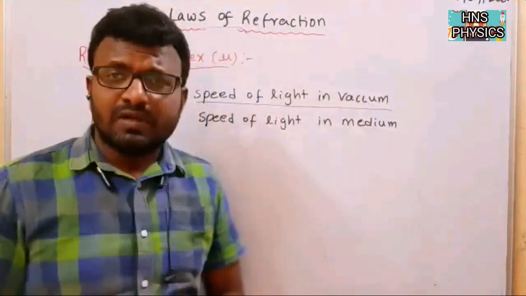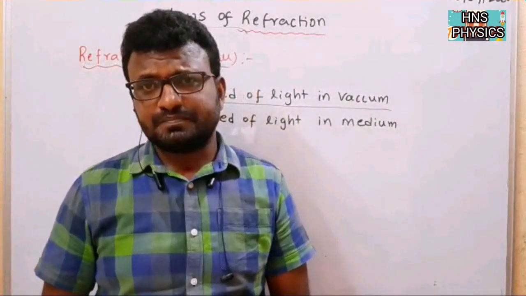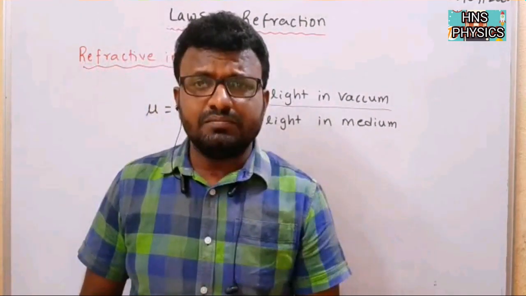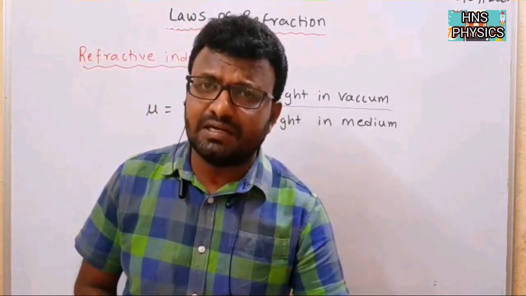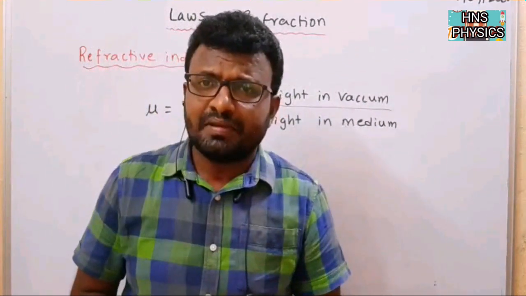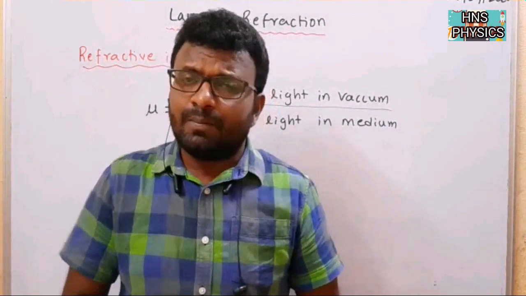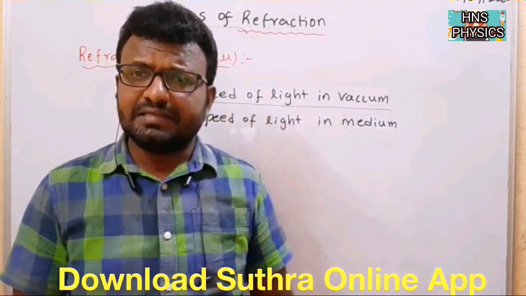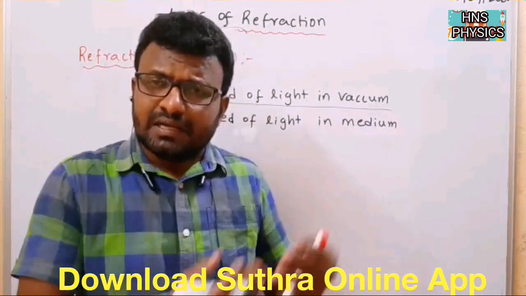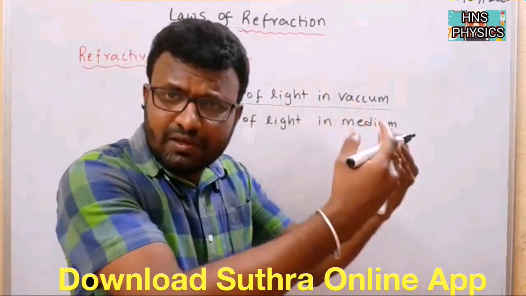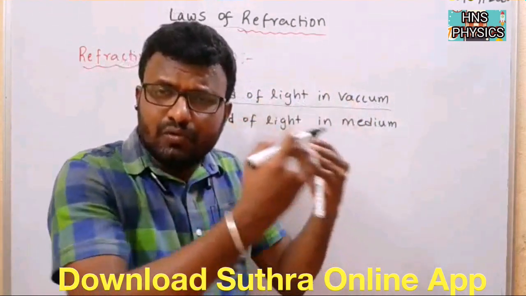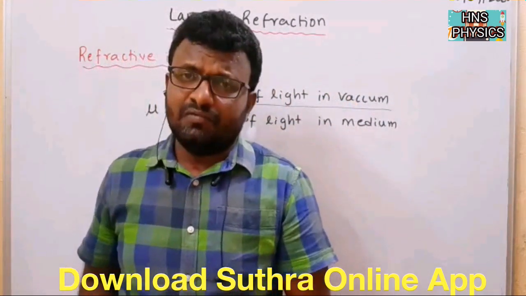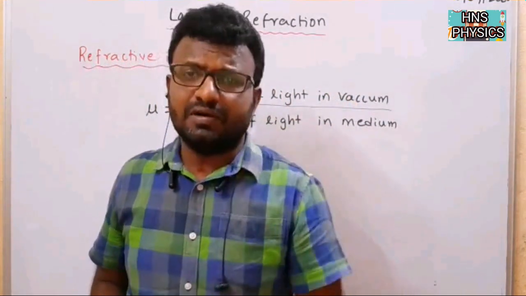In vacuum the speed of light is constant, that is 3 into 10 to the power of 8 meter per second, for different colors and different wavelengths. But when it enters into a medium, for example air, water, glass, the speed changes for different colors and different wavelengths.